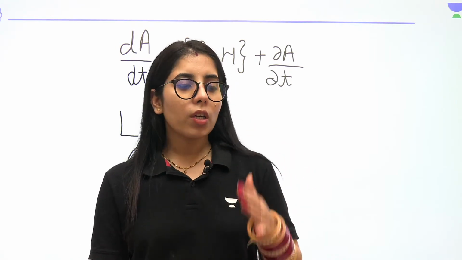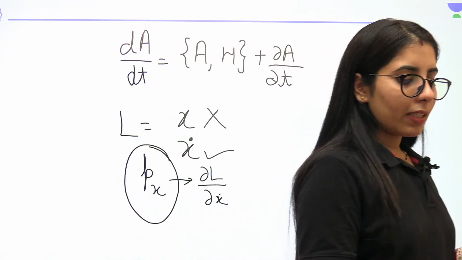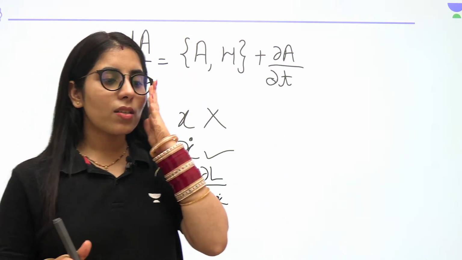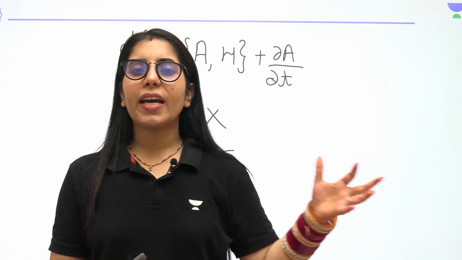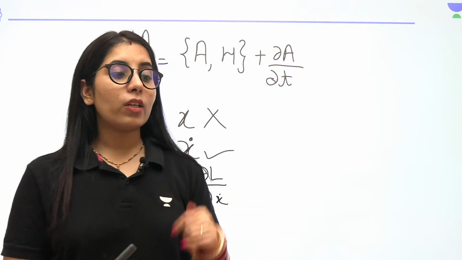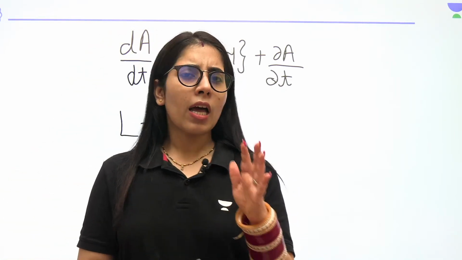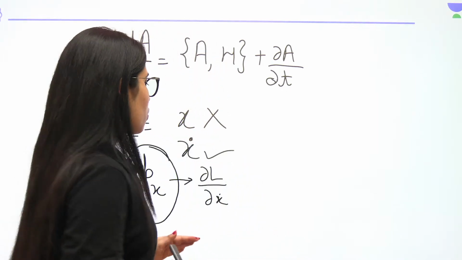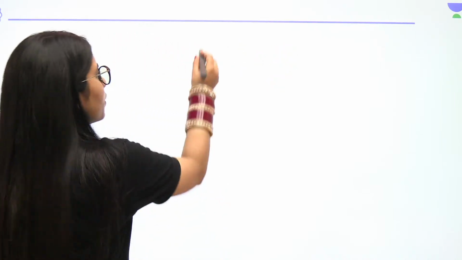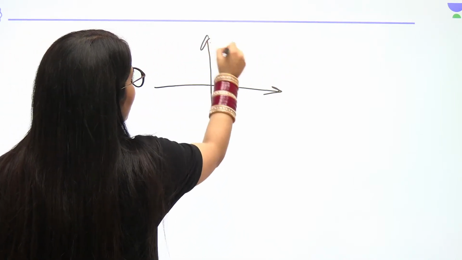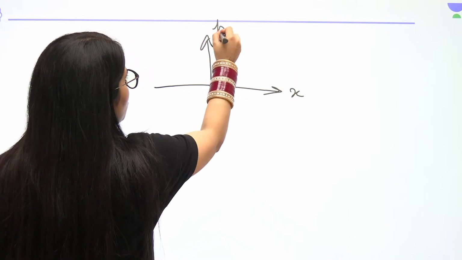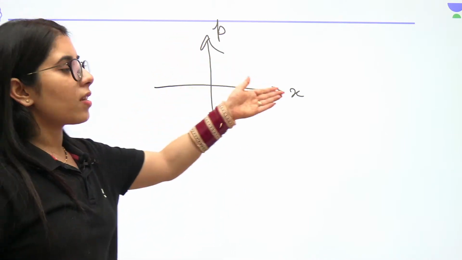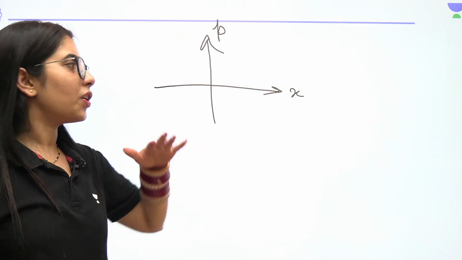If a system is given to you, with a statement that there is some loss of energy and it is a non-conservative system, and you have to draw the trajectory corresponding to it. First of all, let me introduce what the phase space trajectory is. It's the graph between position and momentum. If I'm taking the position here and the momentum on the y-axis, it is not necessary that it be only x and px; it can be a z and pz graph as well.